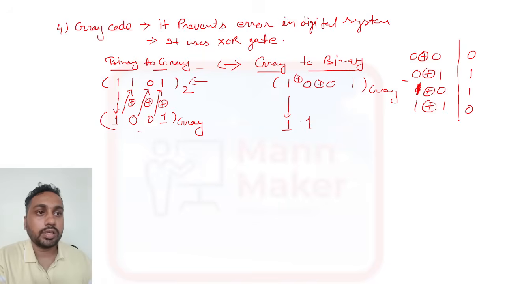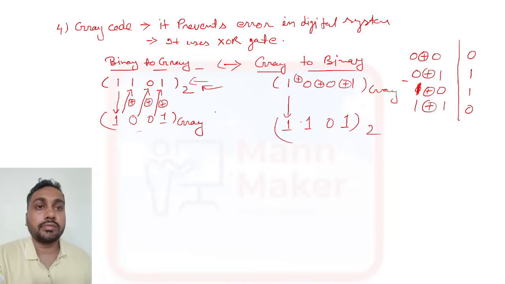Now 0 XOR 0 is 0. Now 0 XOR 1 is 1. So this is the binary representation, as we have discussed, the same thing we have here also. So this is the conversion from binary to Gray and Gray to binary.